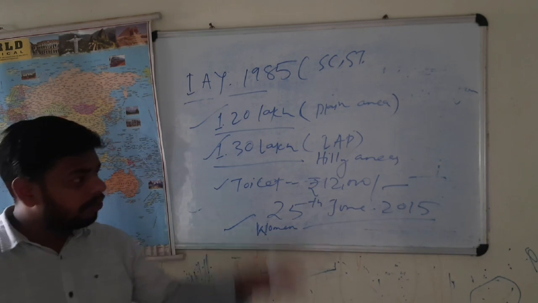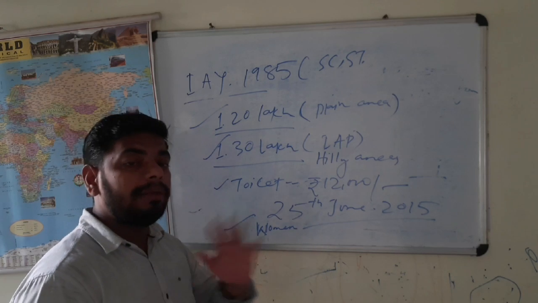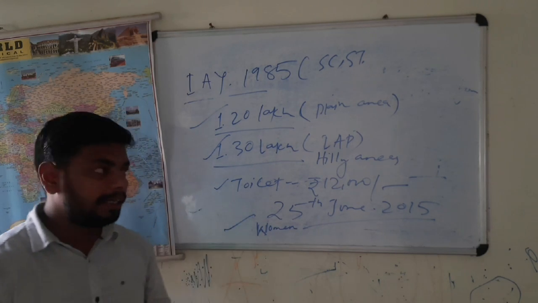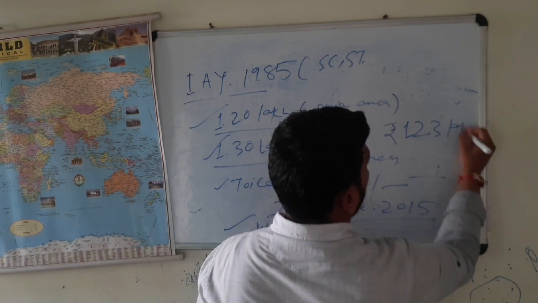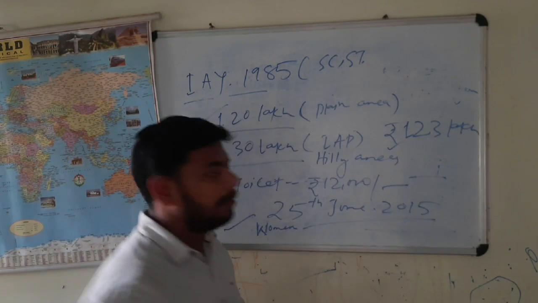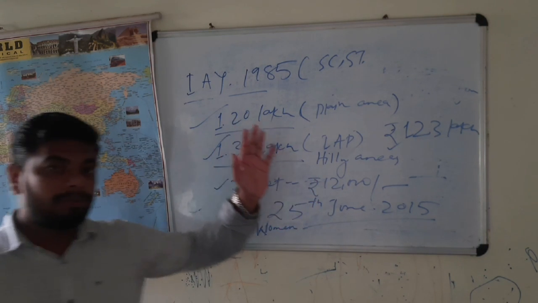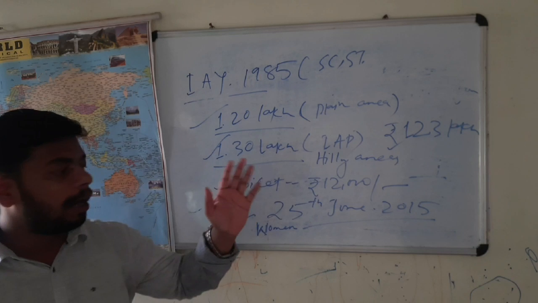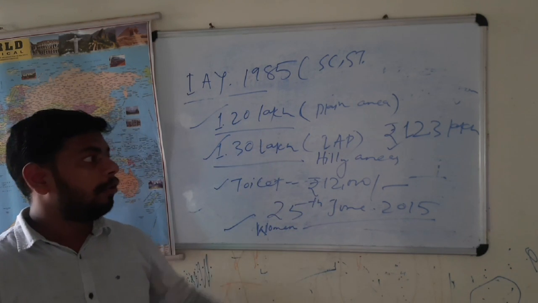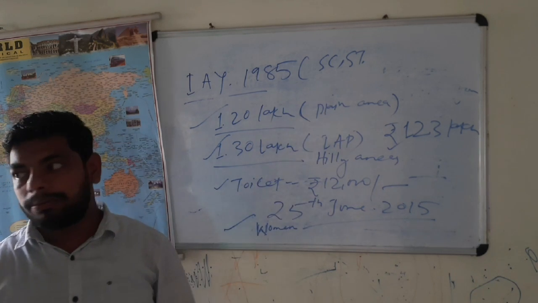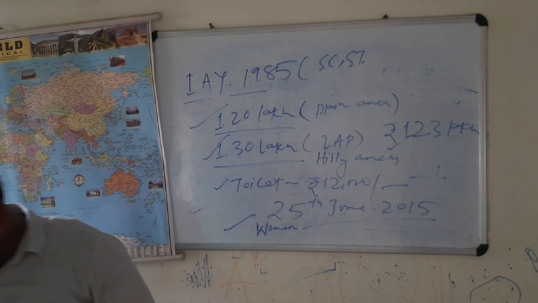Got it? And so far, more than 1 crore houses have already been sanctioned. As of the latest, around 123 lakh houses have already been sanctioned by the Government of India under the Ministry of which one? Ministry of Housing and Urban Affairs. And similarly under rural development, more than 2 crore houses have already been sanctioned, right? Got it? Next one.